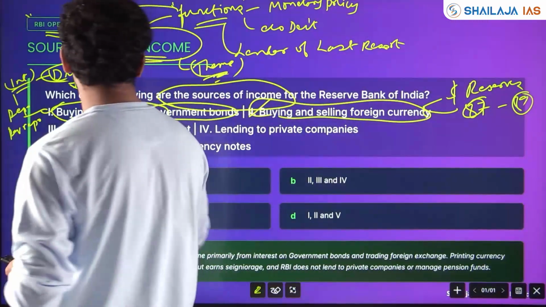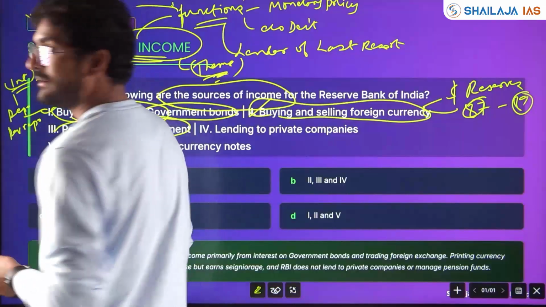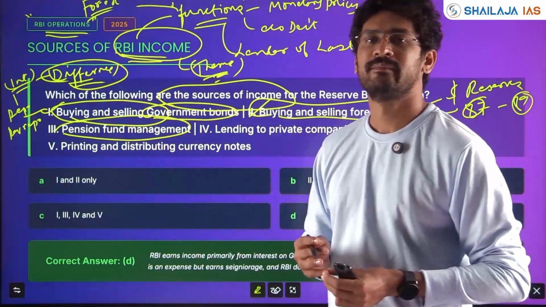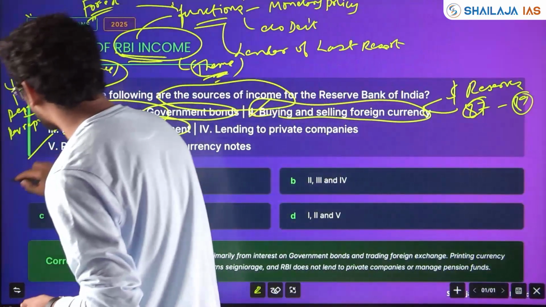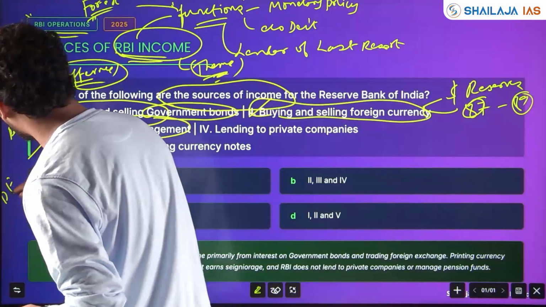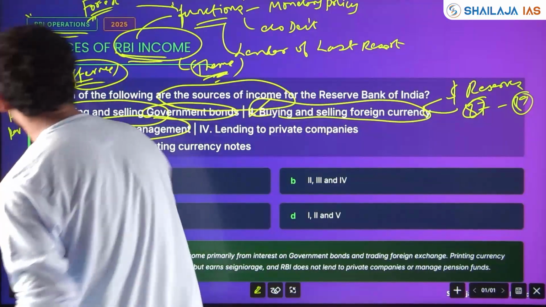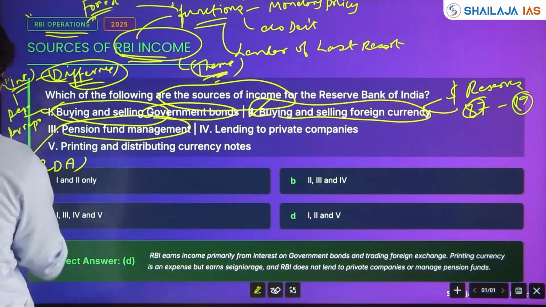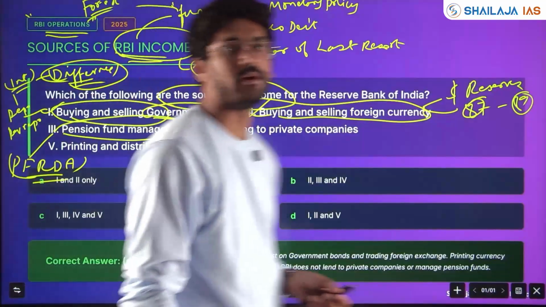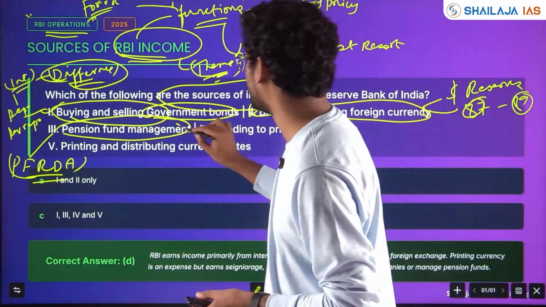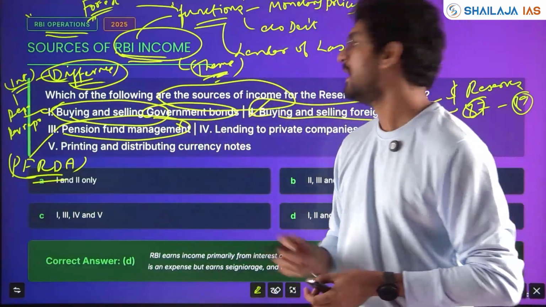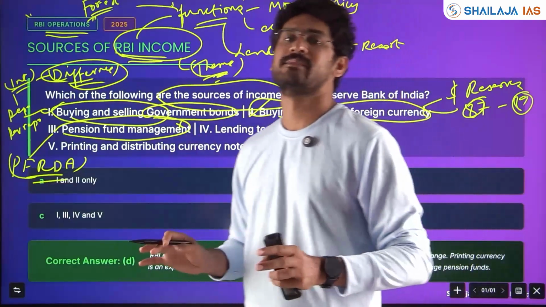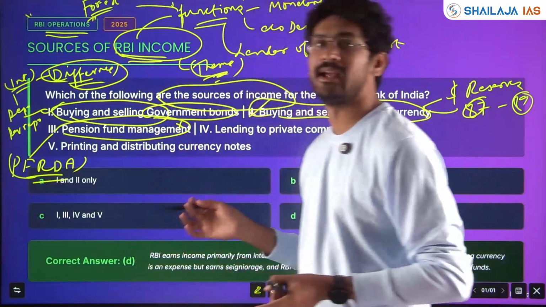Pension fund management. Does RBI regulate and manage pension? You have an organization called PFRDA, the Pension Fund Regulatory Authority. So, pension fund management is not done by RBI. Insurance is not done by RBI. Capital market is not managed by RBI. SEBI is there. IRDA is there.